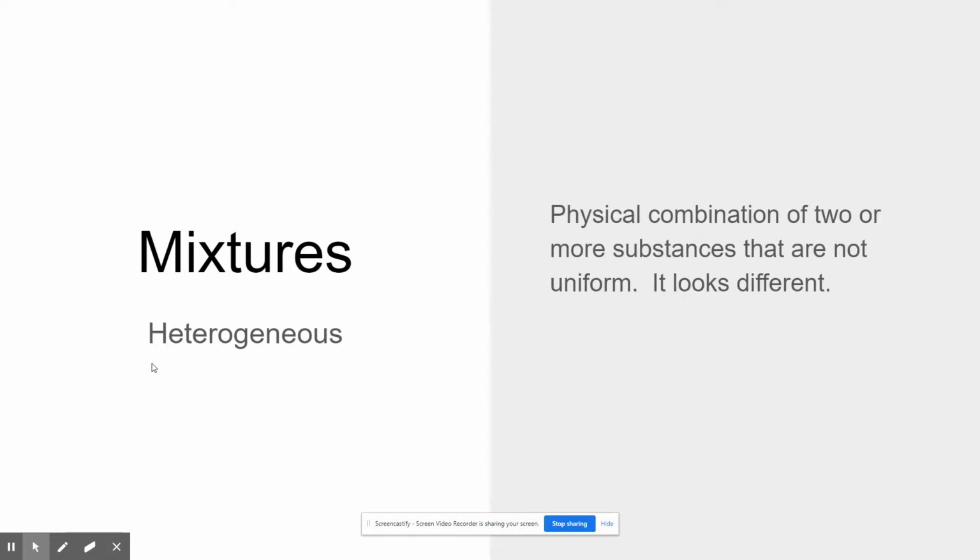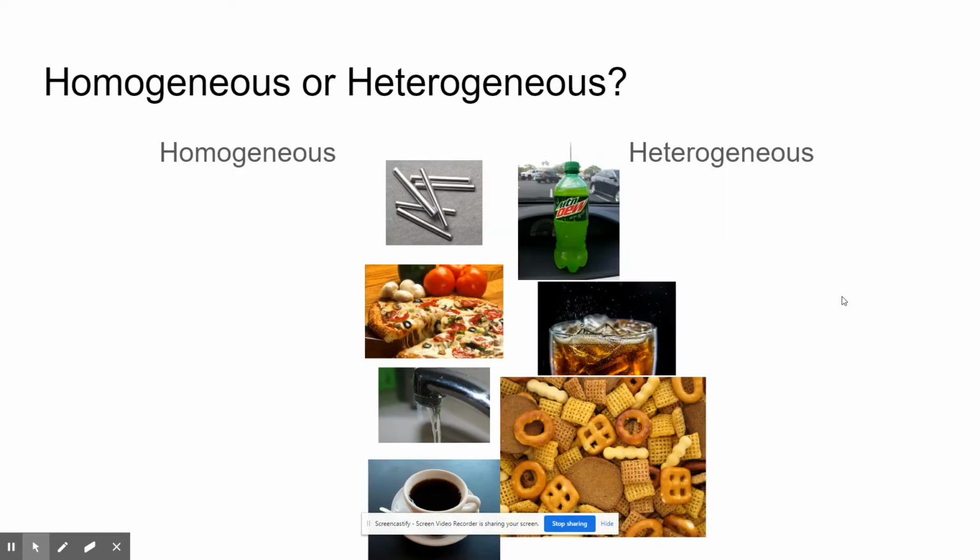All right, and then the other type of mixture is a heterogeneous. Once again, think of it in terms of sexuality. A heterosexual, you like somebody that looks different from you. A heterogeneous mixture, it looks different. You can see the different parts. It's a combination of two or more substances that are not uniform. They're not the same. It looks different.